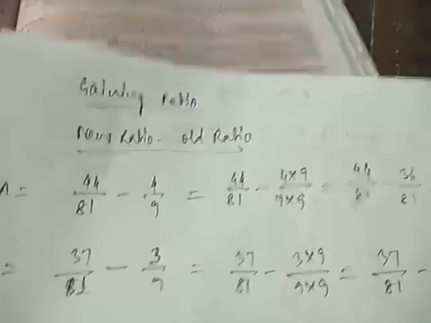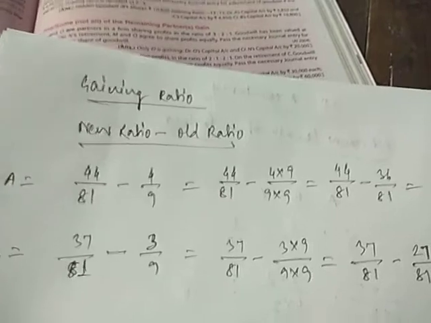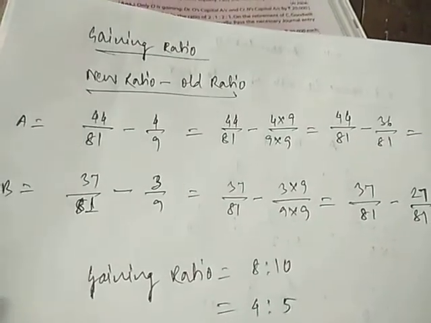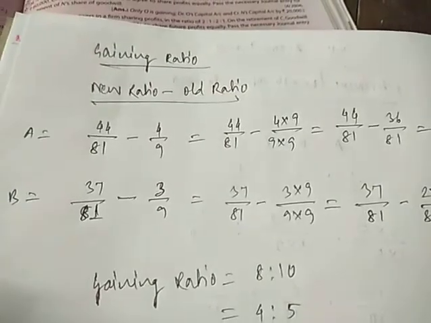Now you also need to calculate the gaining ratio. So the calculation of gaining ratio is given here. Sacrificing ratio was old ratio minus new ratio. Similarly, gaining ratio is new ratio minus old ratio. So for A and B, A is 44/81 minus 4/9, which was the old ratio of A.